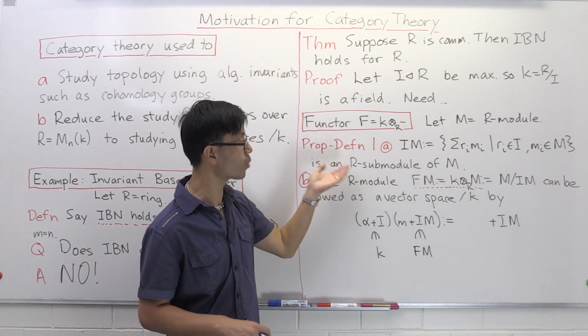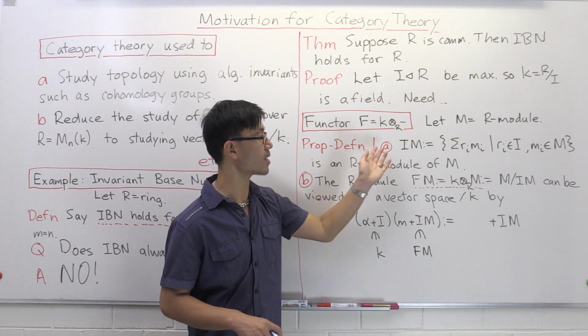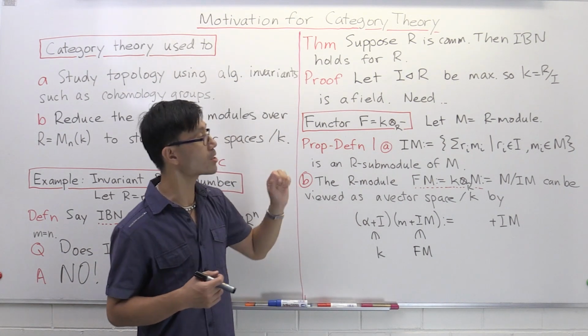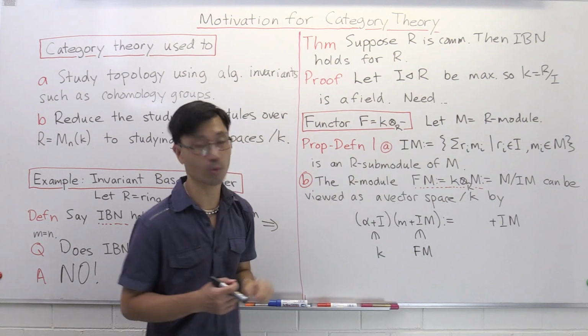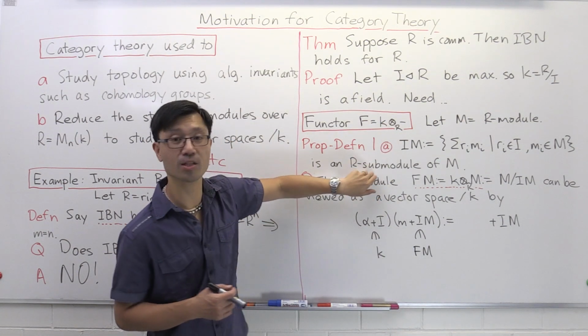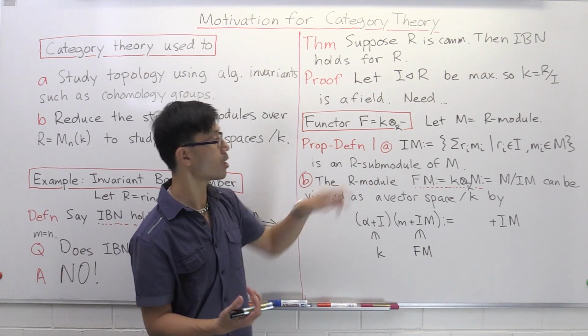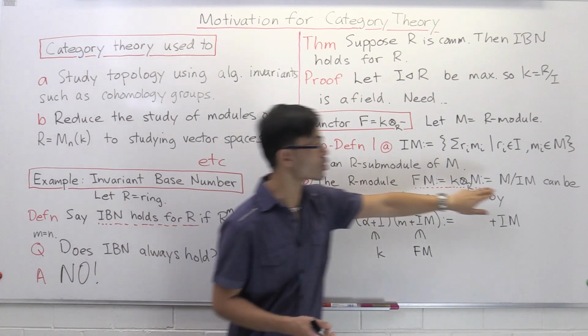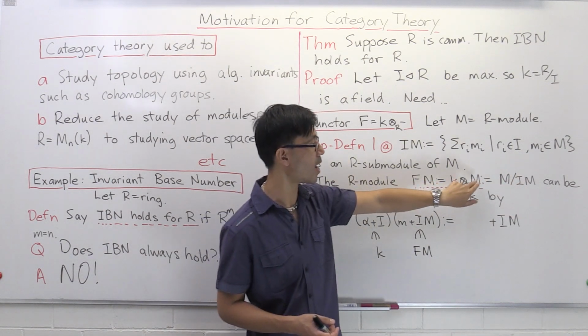So we see quite quickly that this IM is indeed an R submodule of M. Okay, so what's the module over K that we're interested in? Firstly, I want to construct an R module. You have an R submodule, so you can look at the quotient. So we're going to look at M mod IM. There's the quotient. That's what I'm going to denote by this K tensor_R M.